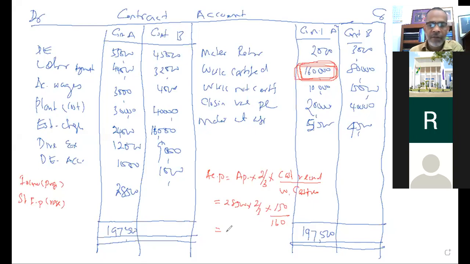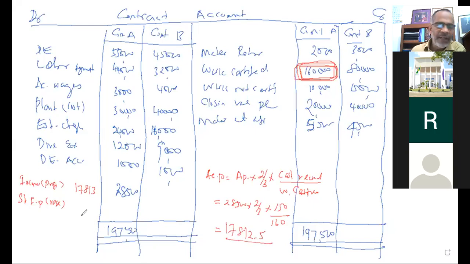Yes, okay, good. 17,812.5. Therefore, 17,800 and I will take 13. Okay, 13.5 instead of 0.5, I had taken 13.